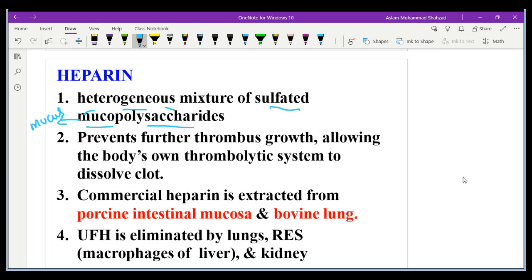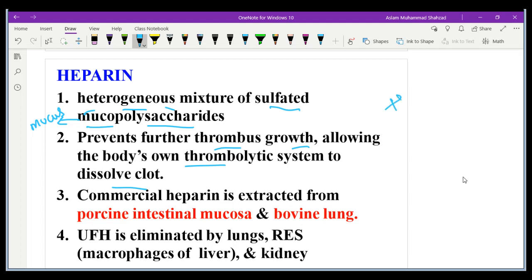So what is the function? It is used for preventing thrombosis growth, allowing the body's own thrombolytic system to dissolve the clot. So if somebody has myocardial infarction or thrombus formation, then it is thrombolytic in nature. Why?